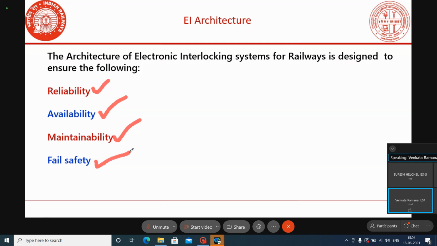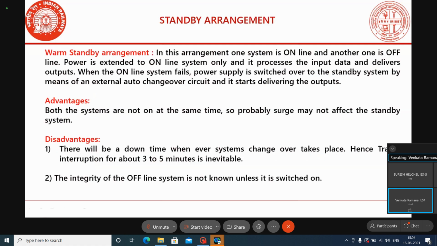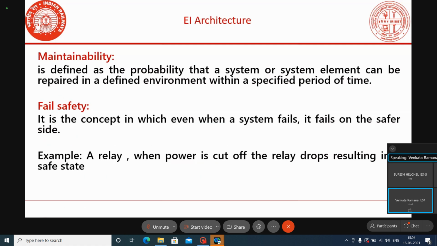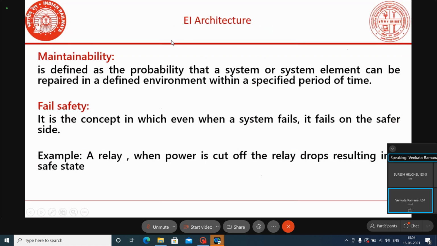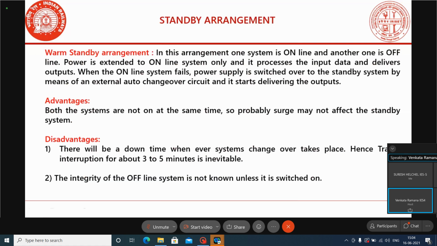Here, to improve the availability of the system, OEMs adopted a technique called standby. In the standby, what we are doing is keeping two systems. We are not keeping only a single standalone system. We are going for the standby arrangement.